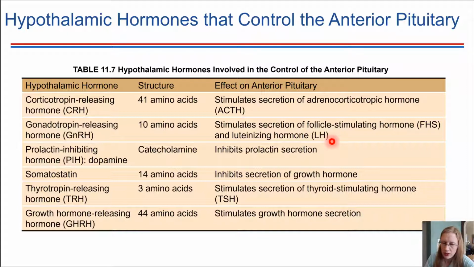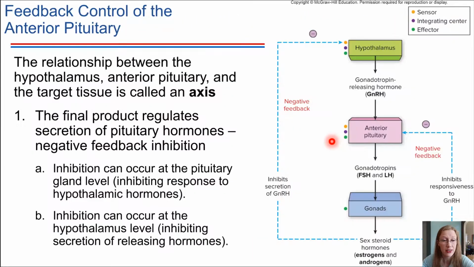So that brings us to the topic of feedback control. We've got these chains of molecules that are influencing each other, chains of organs that are influencing each other, and there has to be some way to control the release of these different substances. So this forms what's called an axis.